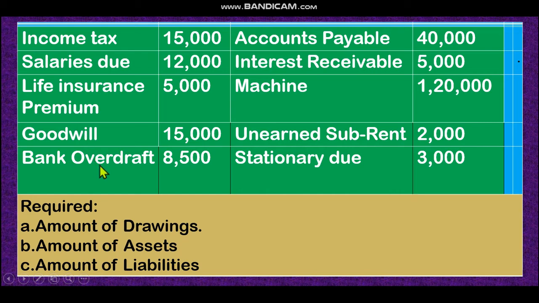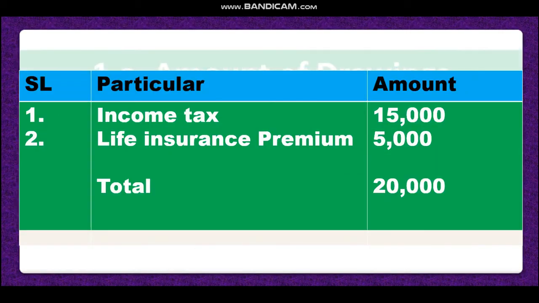Then bank overdraft, this is also our liability. Salary due, that means salary of the worker is due, that is also our liability. We have to pay the salary to the worker. Unearned sub rent, this is also our liability. Sub rent means if you have a rented house and you give a partial part of that rented house to some other person for rent, that is your sub rent. If it is unearned, that means you received advance, that is your liability, because you have to give this service to him. And stationery due, that means if any expenses are due, then it is also liability, because you have to pay later on. Let's see the math, dear student.